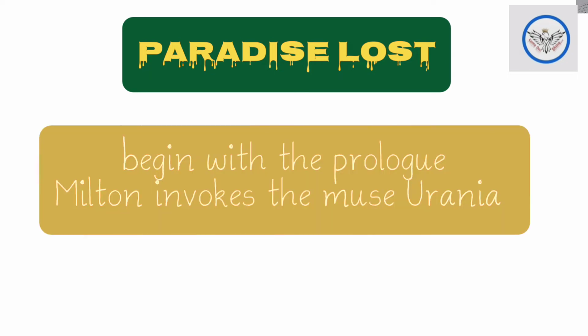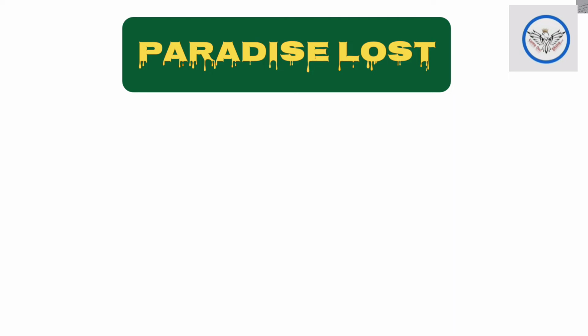Now let's come to the poem. The poem begins with a prologue in which John Milton invokes the muse named Urania to help him write this epic poem. For example, as we recite Ganesh Vandana to begin some specific program or function, in the same way Milton also invokes a muse named Urania.